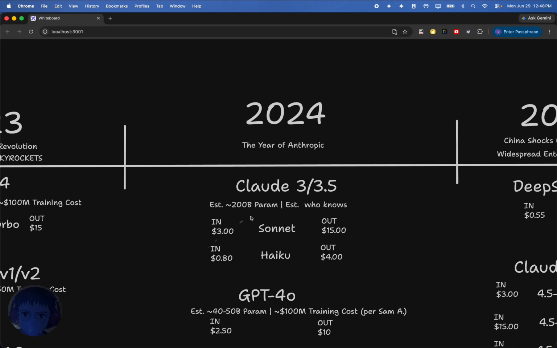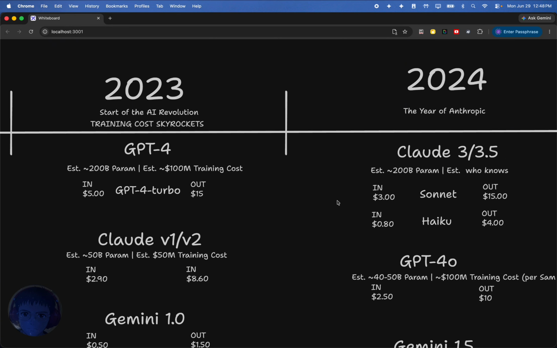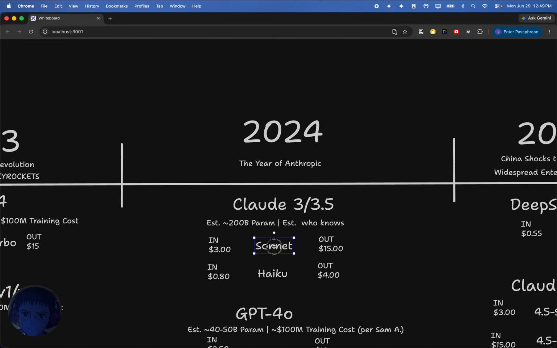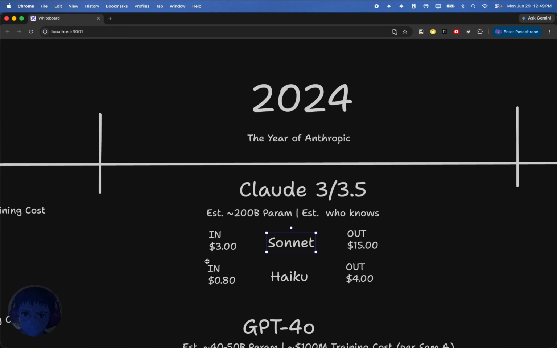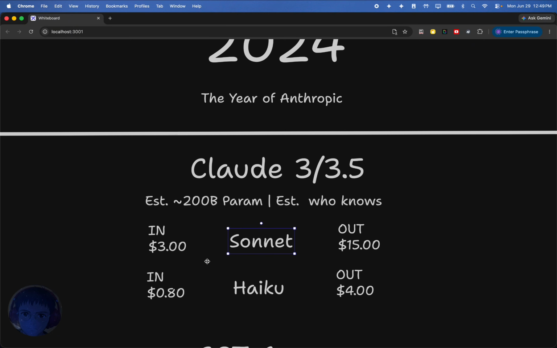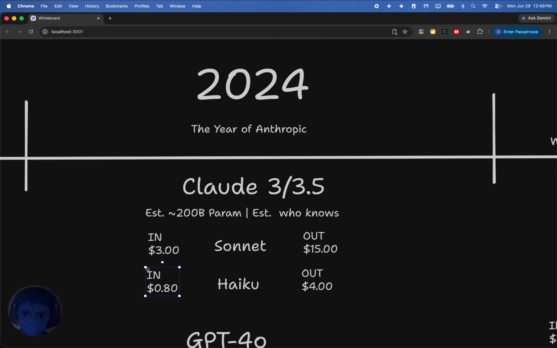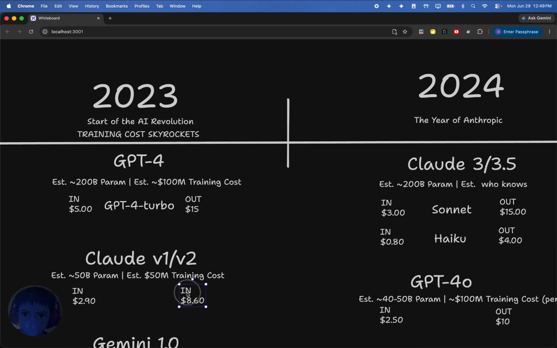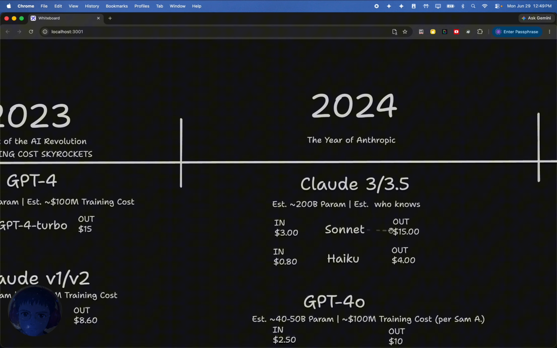But anyway, Claude 3 and Claude 3.5 came out. One thing they did was they increased the price a little bit. So the in and out was a bit higher for Sonnet. Sonnet is kind of like the general use case, and that's why I'm using that example here. They had other versions of the model that I think were more expensive, but for the average user, you were using Sonnet. You're not going to use some overly expensive model for some niche use case. Now, it is worth mentioning too, although the price went up, right? We did go from $0.25 in and $1.25 out, up to $3 in, $15 out.